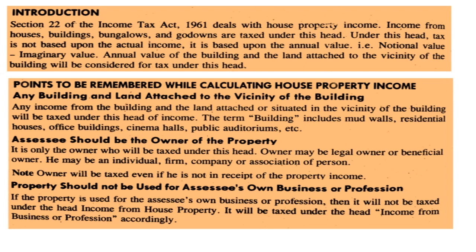Property should not be used for the assessee's own business or profession. If the property is used for the assessee's own business or profession, then it will not be taxed under income from house property. It will be taxed under income from business or profession accordingly.